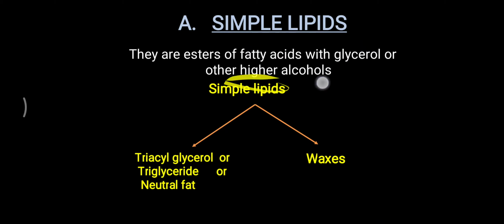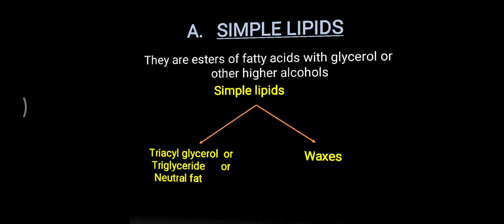If it contains a higher alcohol as well as very long chain fatty acid, then it is considered a wax. In a candle there is wax present, and that is an example of a simple lipid. Remember that in our body the most common simple lipid is triglyceride or neutral fat, while in animals as well as in some plants a higher level of simple lipid is seen, which is called wax. Wax contains a higher alcohol as well as very long chain fatty acid. Before going further in lipid classification, you have to understand the glycerol molecule.